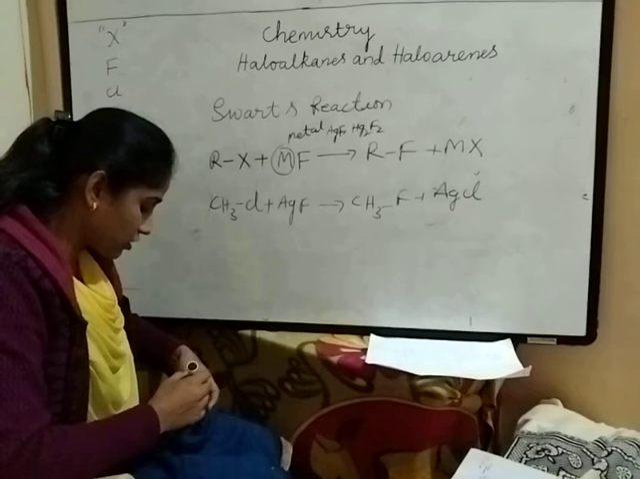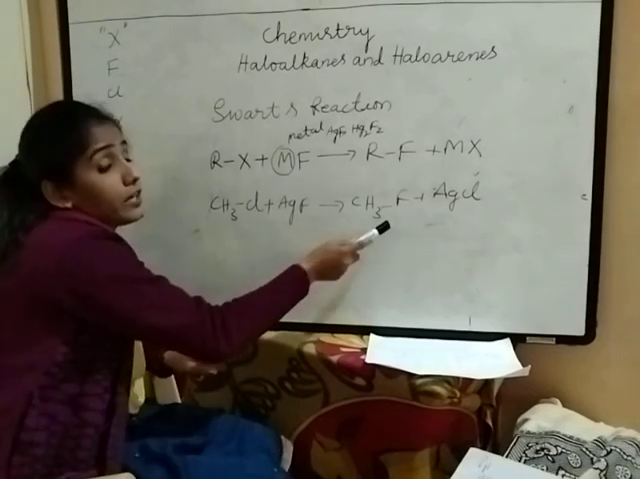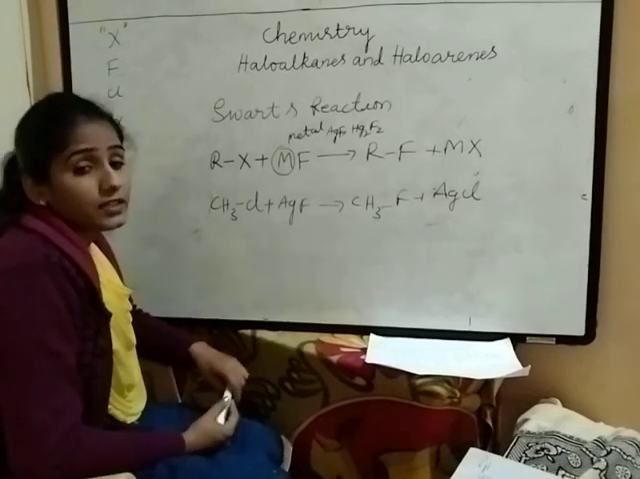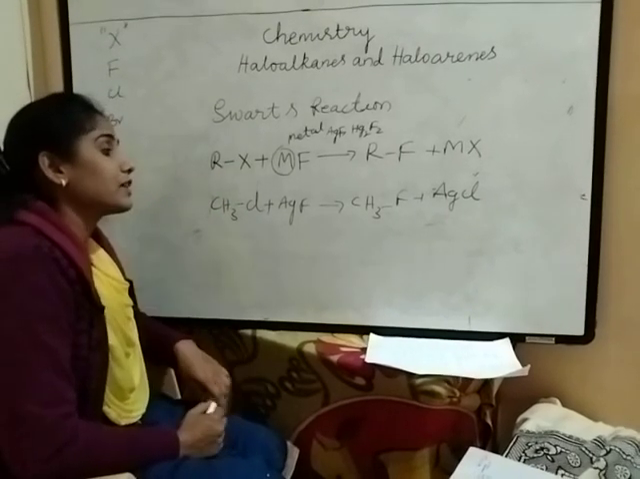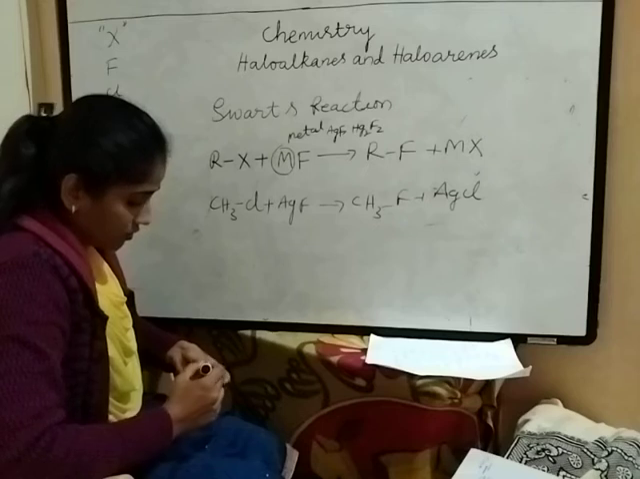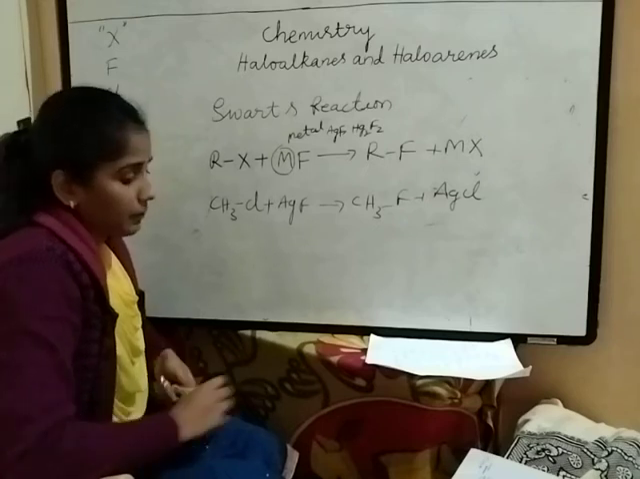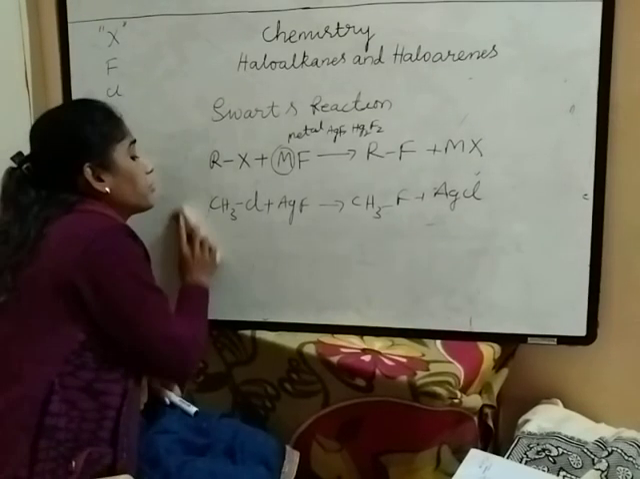So in the Schwarz reaction, fluoroalkanes are conveniently prepared. In Finkelstein's reaction, iodoalkanes are conveniently prepared. This is about the Schwarz reaction. So this is about the preparation of haloalkanes from alcohols and some certain named reactions.